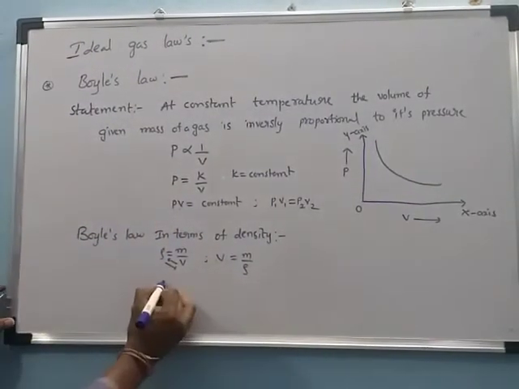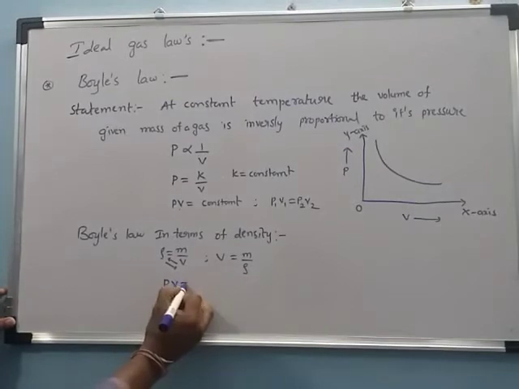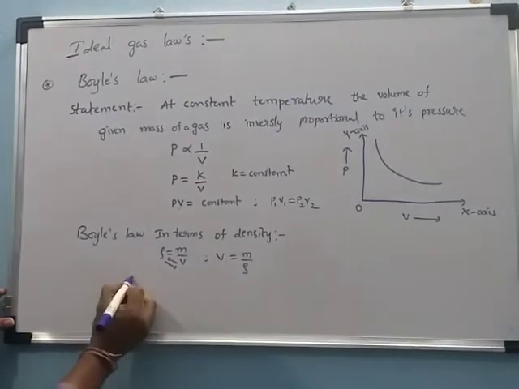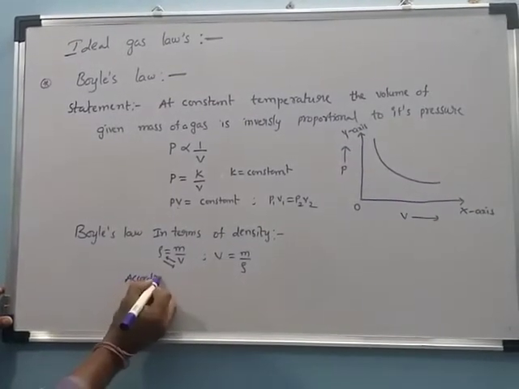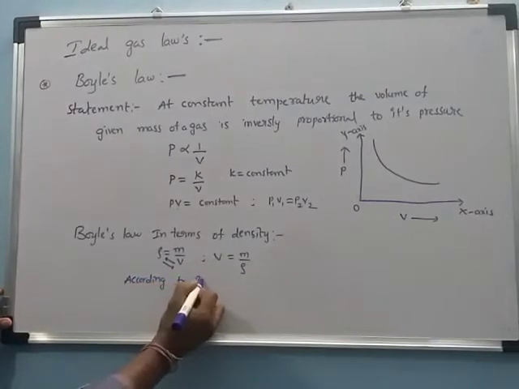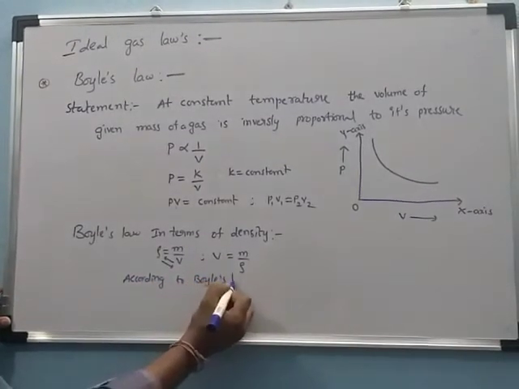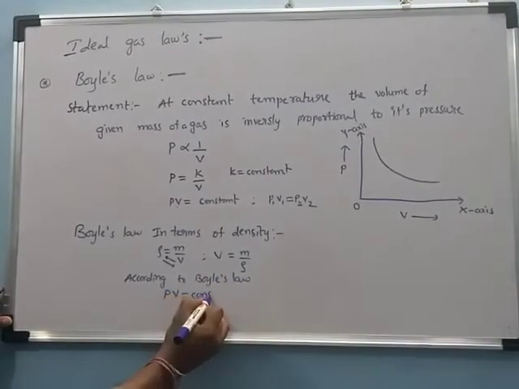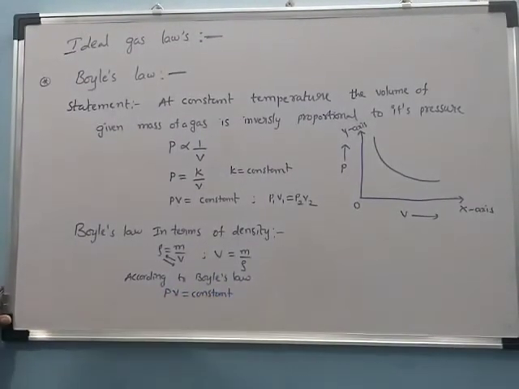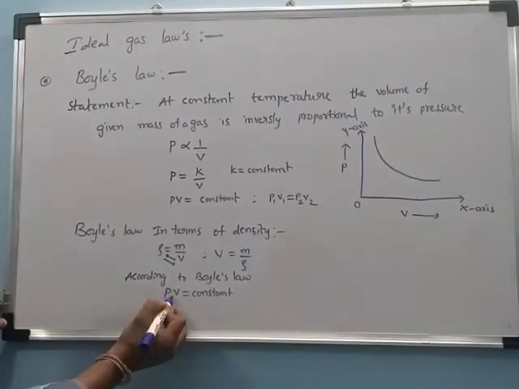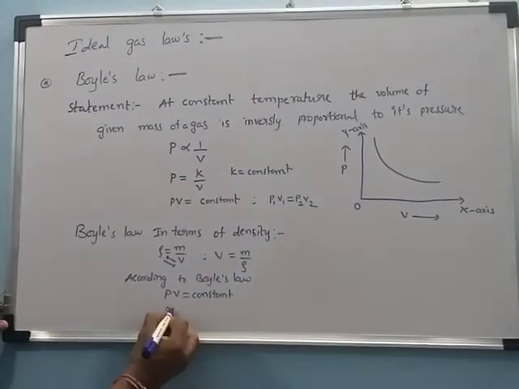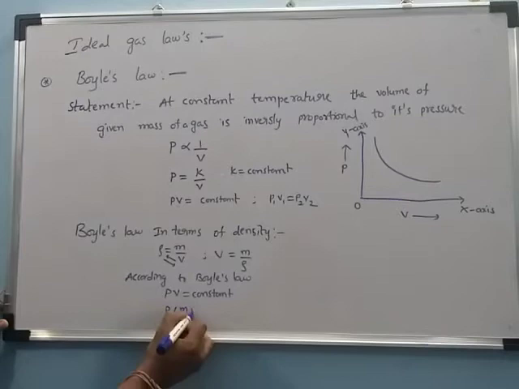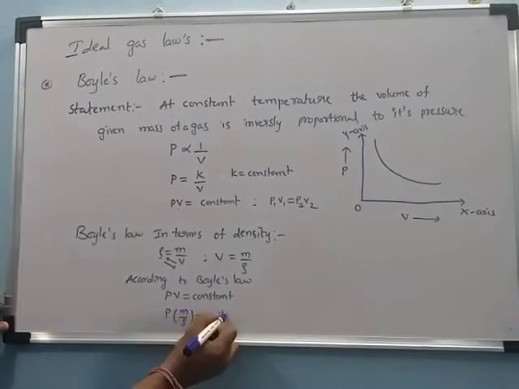According to Boyle's law, PV is equal to constant. Now we can write P times M by rho is equal to constant.